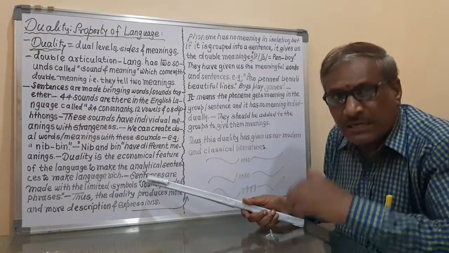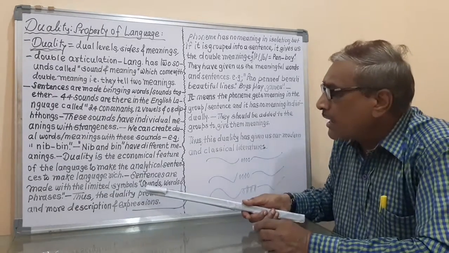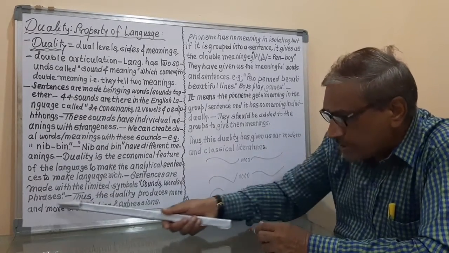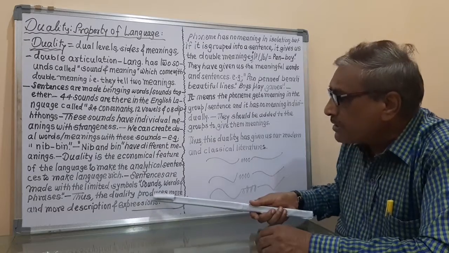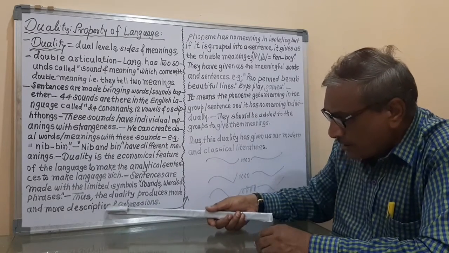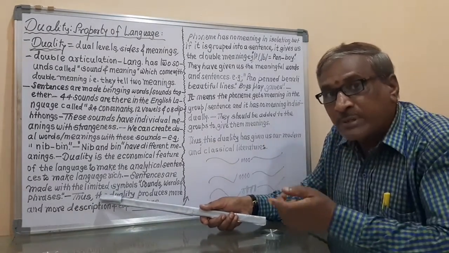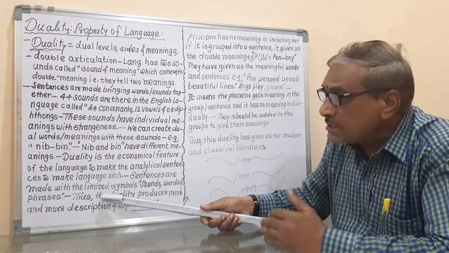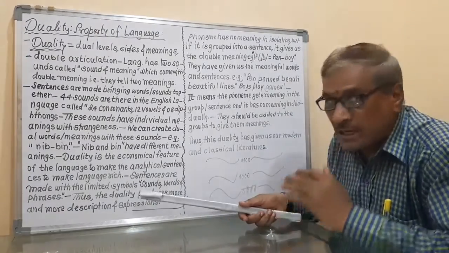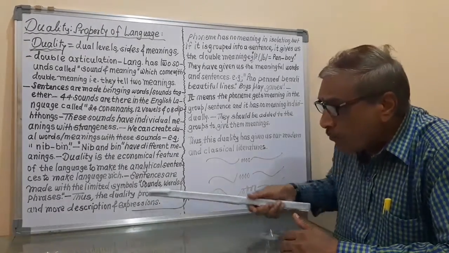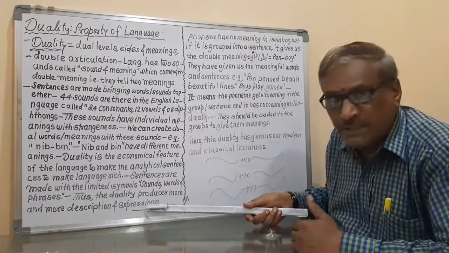All these many sentences have been made with the help of the limited symbols, and those symbols are sounds, words and phrases. That is the explanation. Thus, the duality produces more and more description and expression. So it happens with the help of the duality, and this duality creates more and more descriptions, means there are many descriptions, there are many expressions.